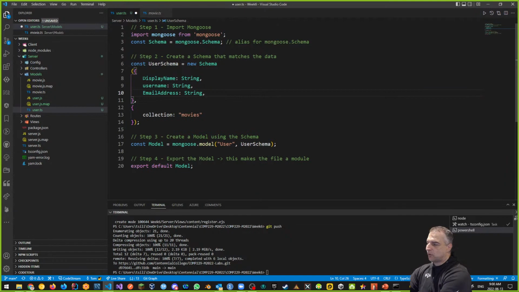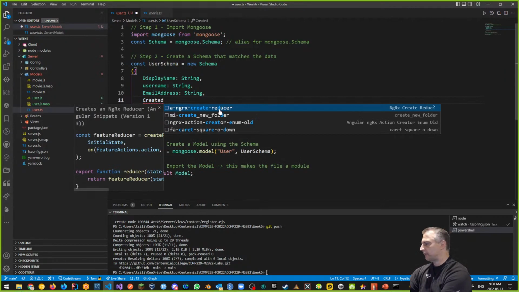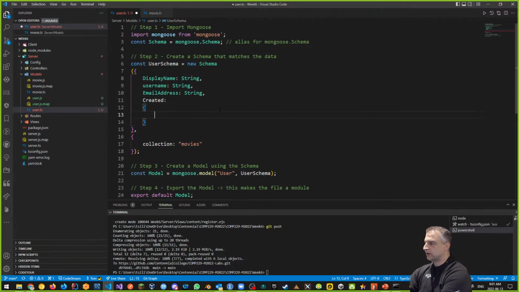This is the typical way we can add properties. We can also add properties the long way. This is the simple way of adding properties with the data type, but we can add properties the longer way too. For example, if I wanted to know when the user model was created, I can put a created property, and instead of shorthand, I can use an object with a detailed way of creating the data type.